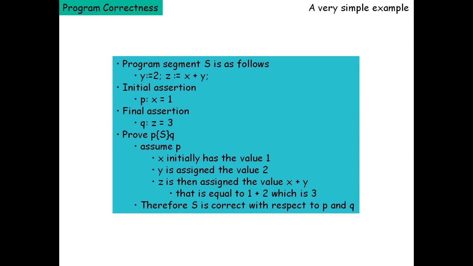So since it is giving you the correct result, that is the correct postcondition, obviously the program is said to have terminated. Since the program terminated, that is, z is equal to x plus y was executed, it is giving you the correct result. So a partial correctness proof will always tell you that it will lead to the correct output if the program terminates. Since the program terminated here in this case, it is giving you the correct result, which is what we expected, that is z is equal to 3.